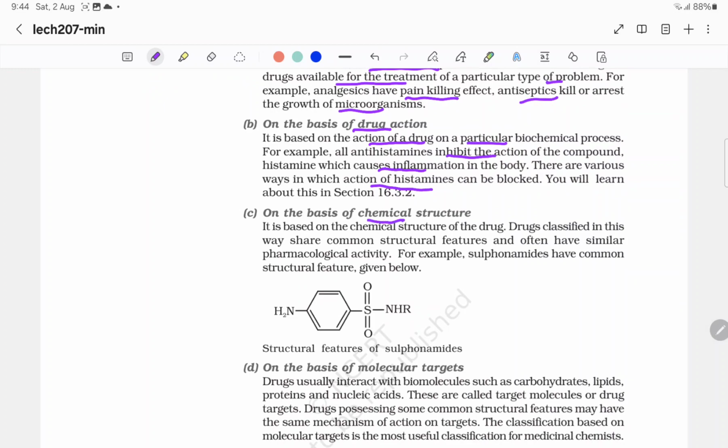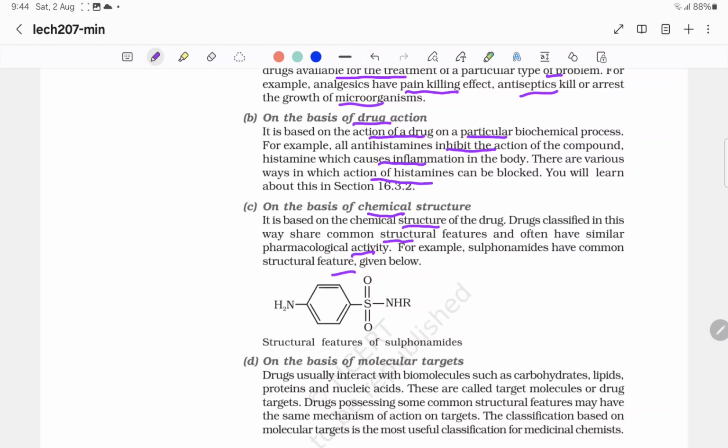On the basis of chemical structure, it is based on the chemical structure of the drug. Drugs classified in this way share common structural features and often have similar pharmacological activity. For example, sulfonamides have common structural features given below. So this is the sulfonamides.